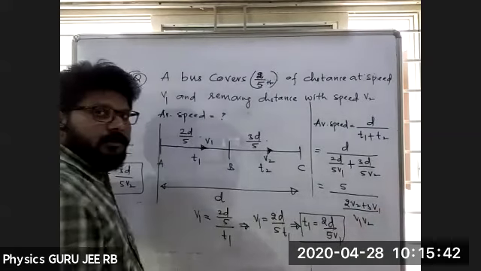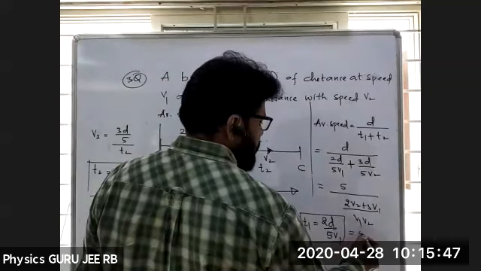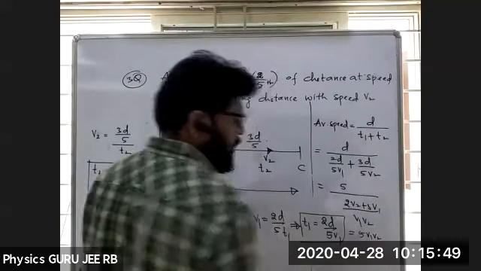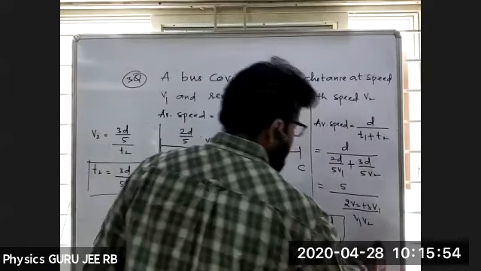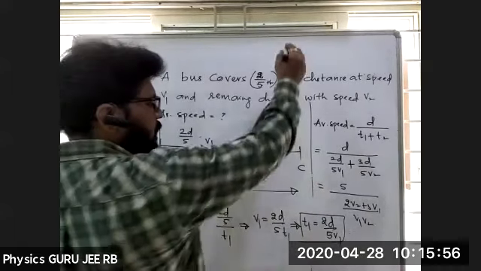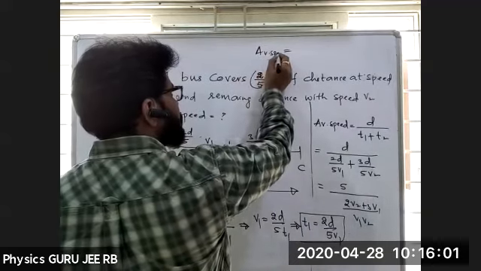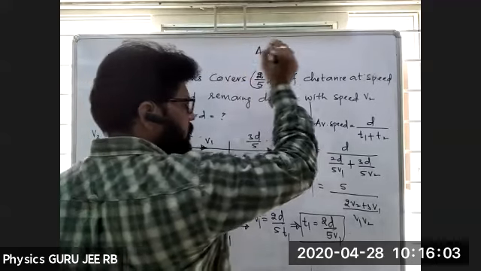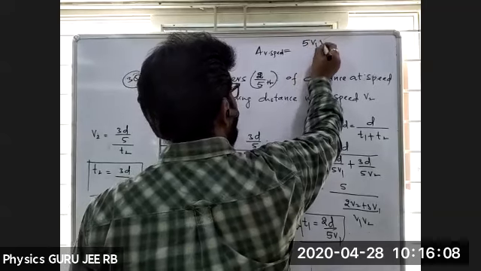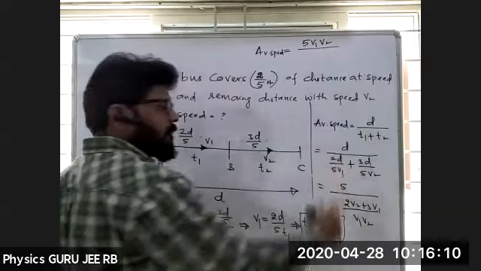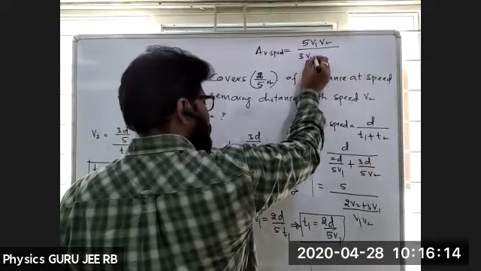Am I right? So you're getting the answer? Yes. So the answer will be 5 v1 v2. Take that to the numerator. Now average speed equals 5 v1 v2 divided by 3 v1 plus 2 v2.